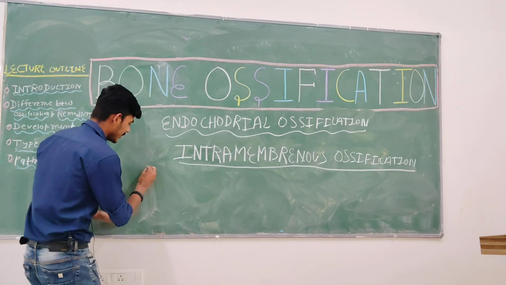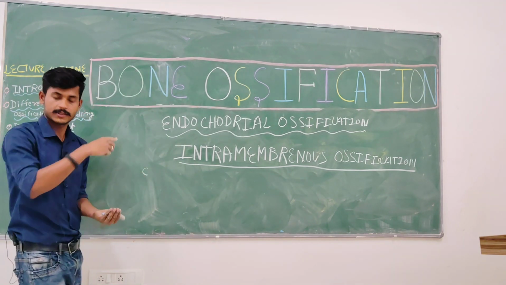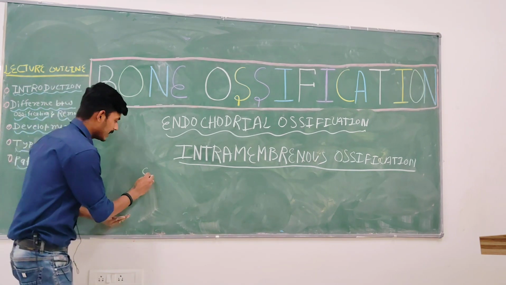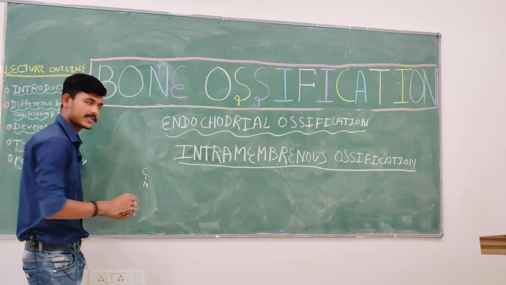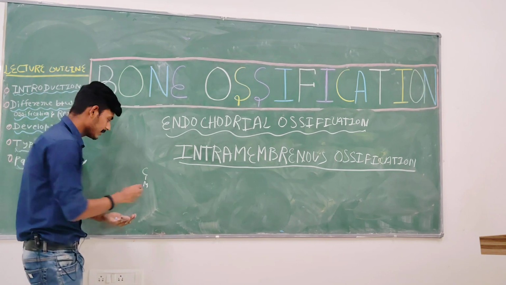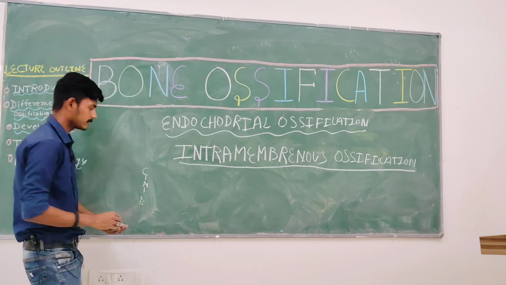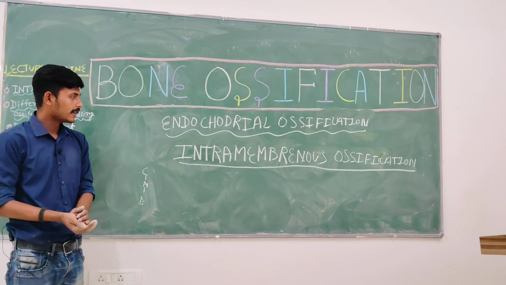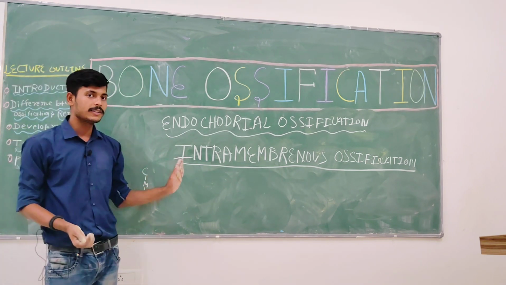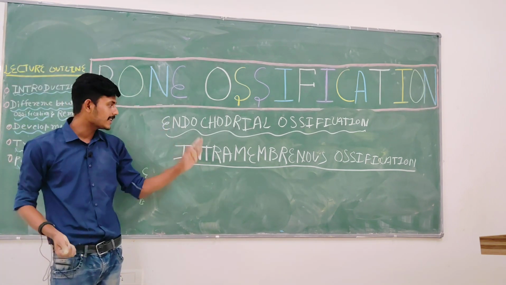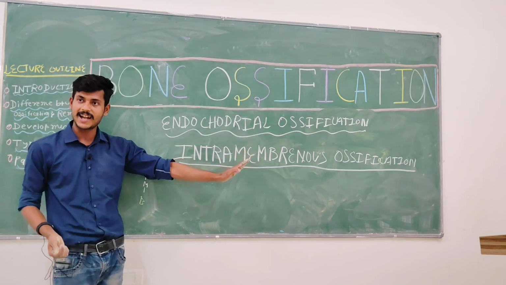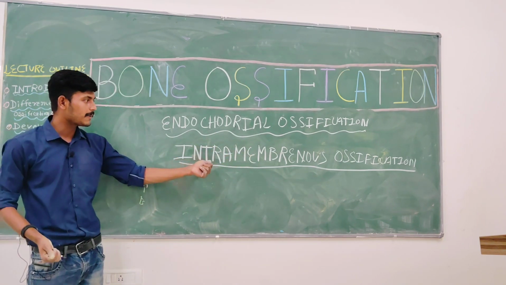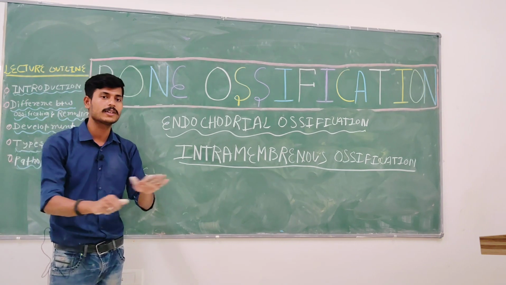First there is cartilage, then there is matrix formation, and then there will be bone formation. So basically the cartilage is the intermediate. But the fundamental difference between endochondral ossification and intramembranous ossification is that here in intramembranous ossification there is no need to form the cartilage.